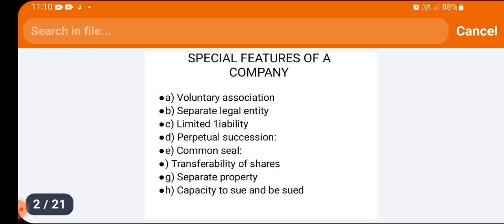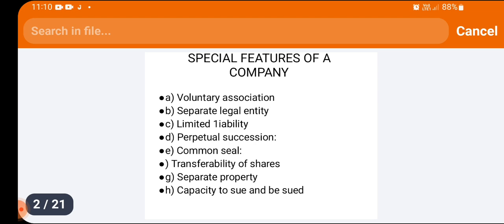Now let us see the characteristics of the company. Number one, voluntary association. A company is a voluntary association of persons. It can neither compel a person to become its member nor to give up its membership. It is the personal choice of people and their objective to make profits which leads them to become members of a company.